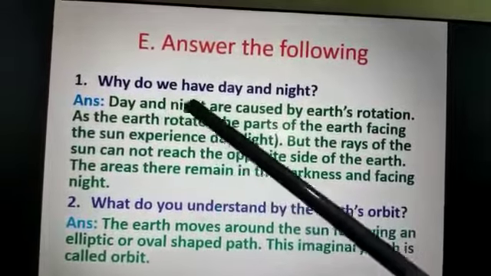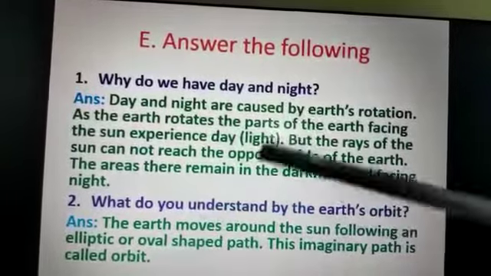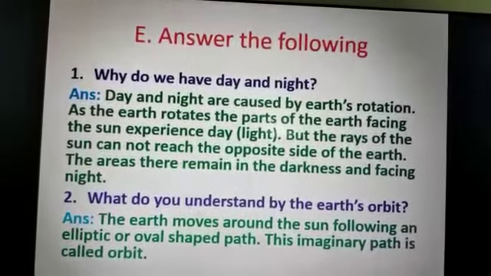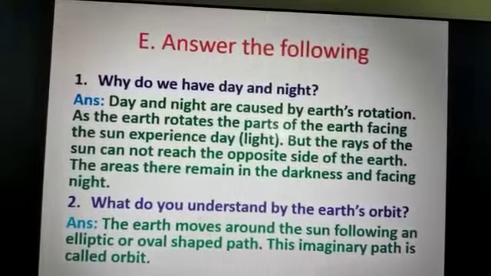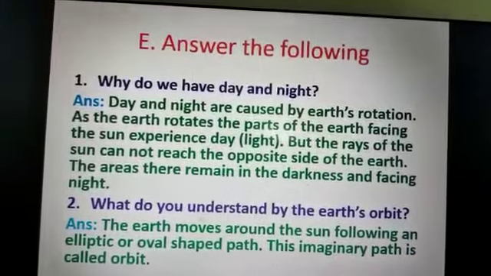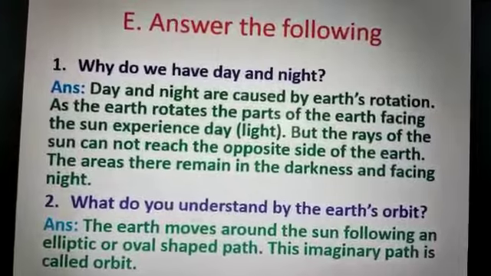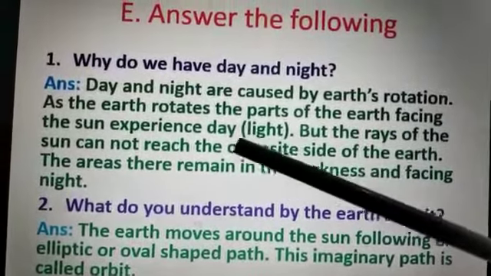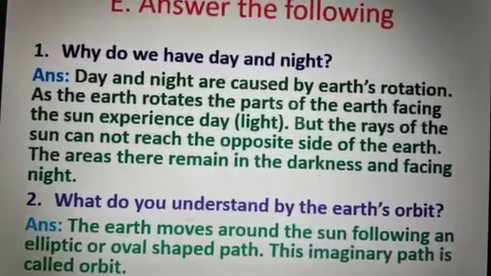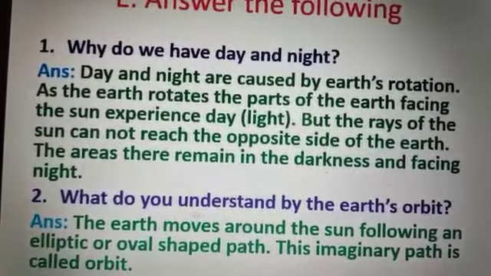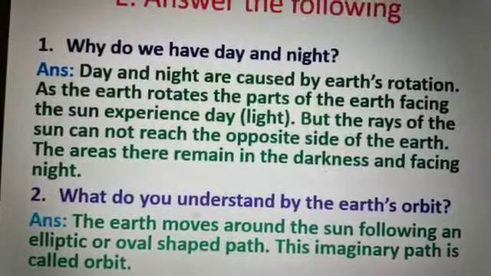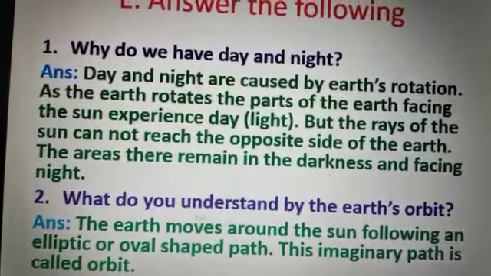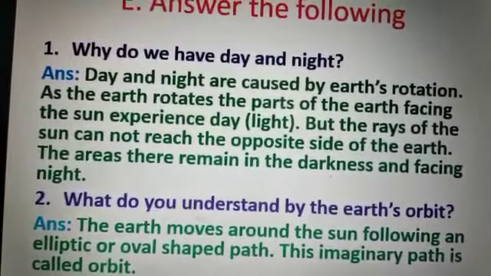The answer is, day and night are caused by Earth's rotation. As the Earth rotates, the parts of the Earth facing the Sun experience day. Inside the bracket it is written, that means light. But the rays of the Sun cannot reach the opposite side of the Earth. The areas there remain in darkness and face night.